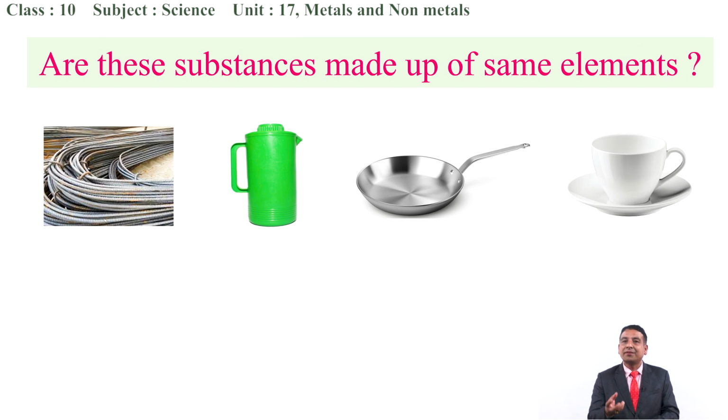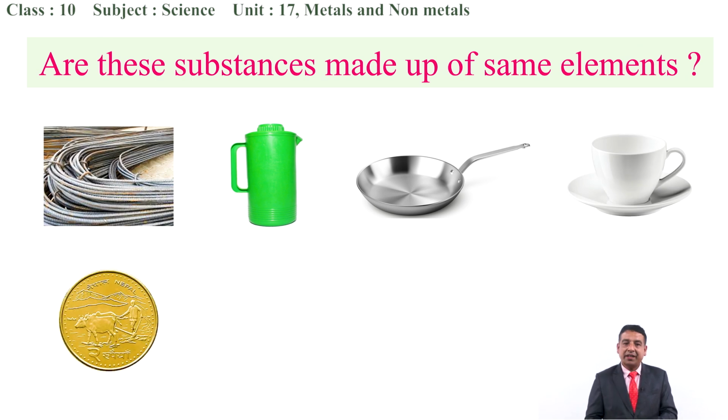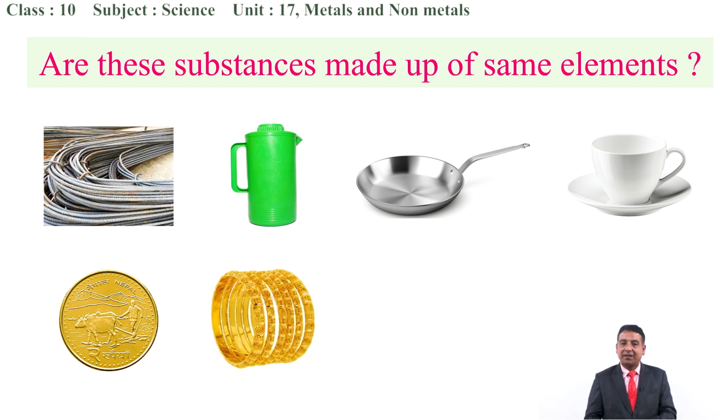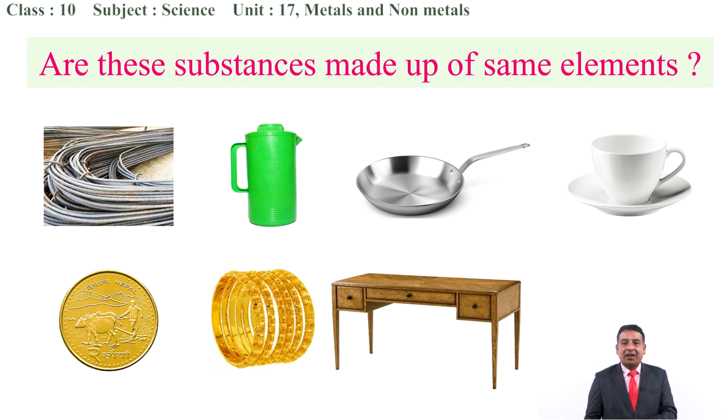The next one is the teacup. Next is a coin. Next one is the bangles. Next one is the table. Are all these substances made of the same thing? Obviously not. In your daily life, I think you have all touched these things, so if you go through them, obviously you will find different properties. So, we are making some differences about these things in today's class.